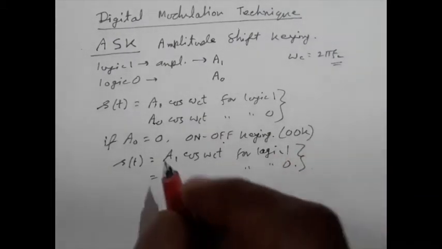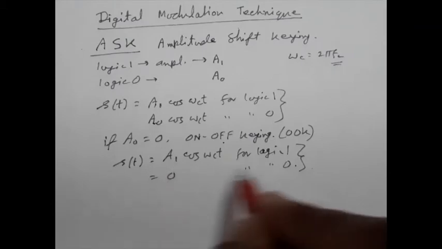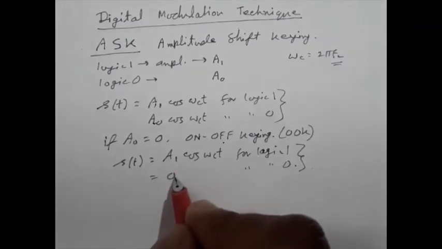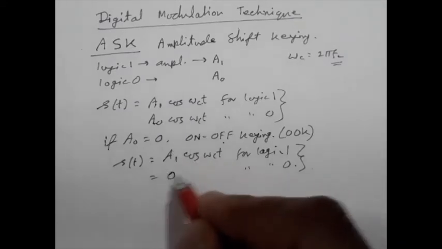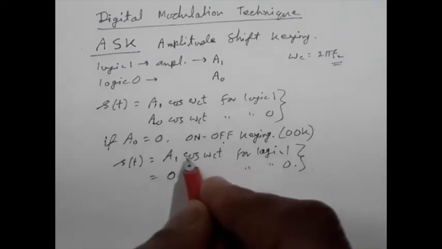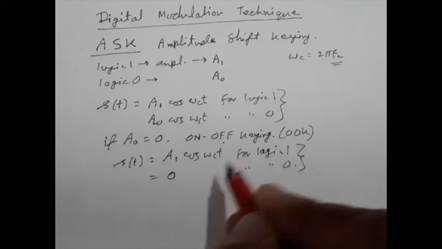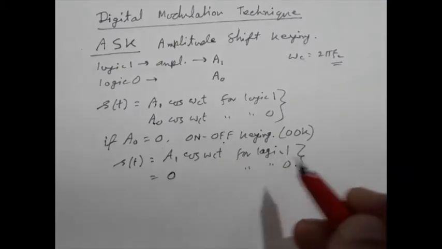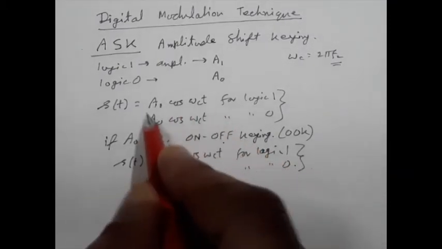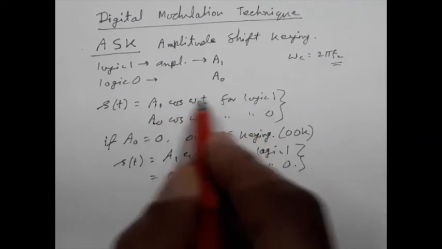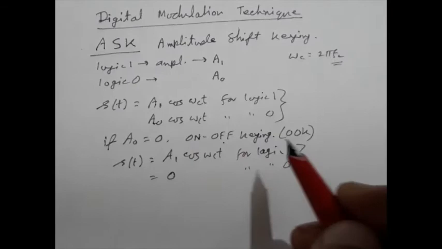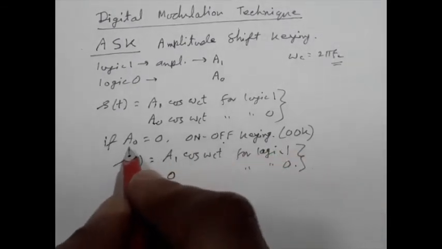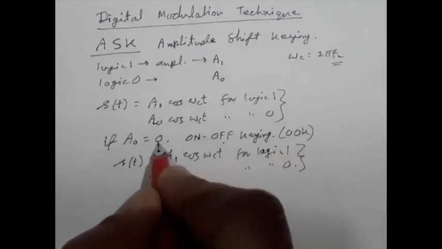Now, on-off keying signal, if you consider these expressions, you can see that there is no component of one signal in another signal. That means they are orthogonal to each other. But ASK may not necessarily be orthogonal. So ASK is a superset, and on-off keying is a subset satisfying the special criterion that A0 equal to 0.